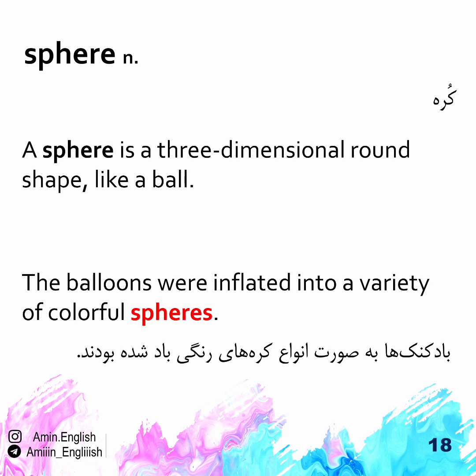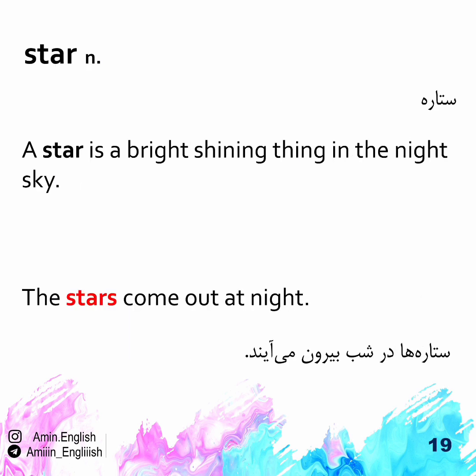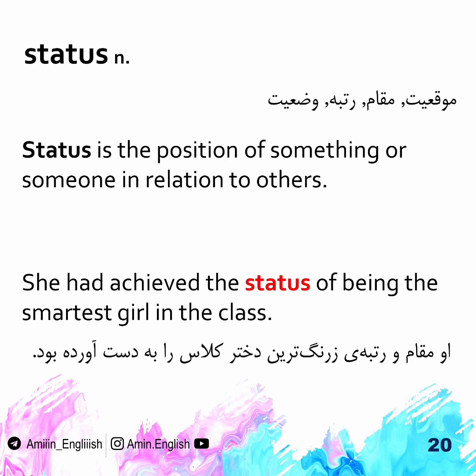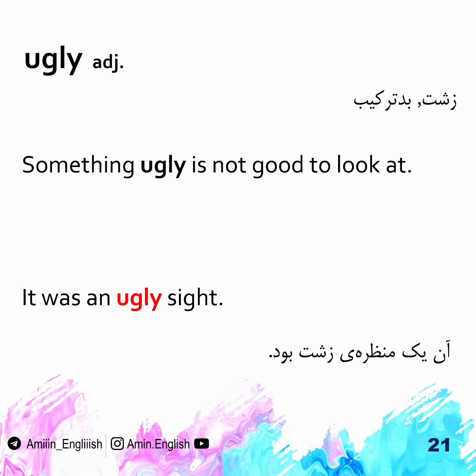Sphere. A sphere is a three-dimensional round shape, like a ball. The balloons were inflated into a variety of colorful spheres. Star. A star is a bright, shining thing in the night sky. The stars come out at night. Status. Status is the position of something or someone in relation to others. She had achieved the status of being the smartest girl in the class. Ugly. Something ugly is not good to look at. It was an ugly sight.